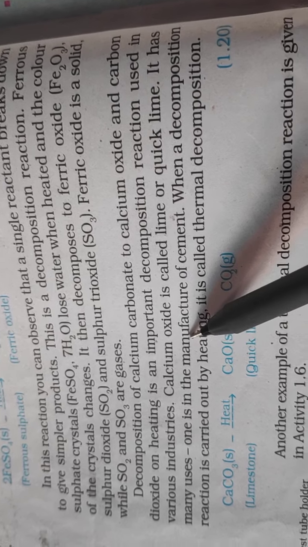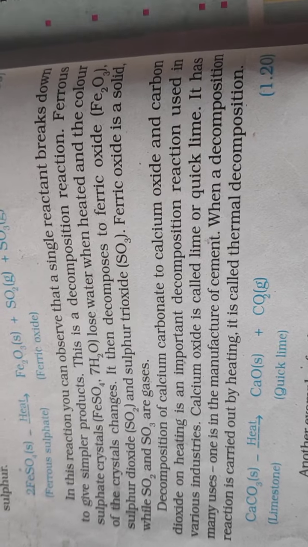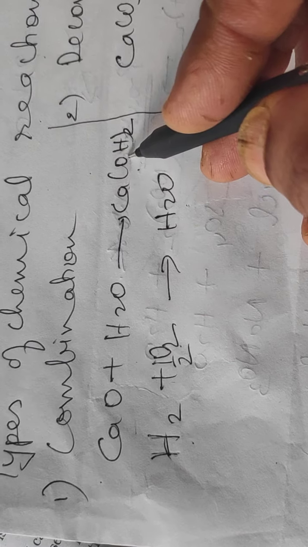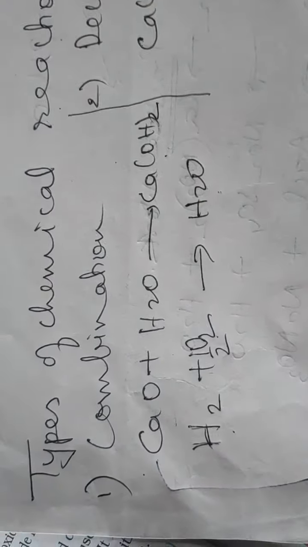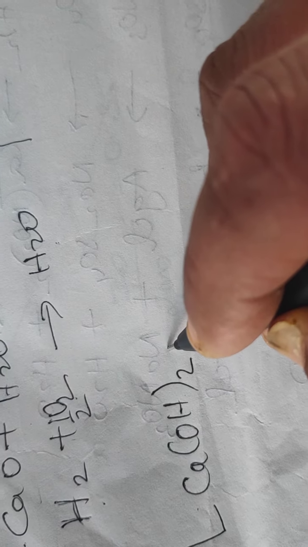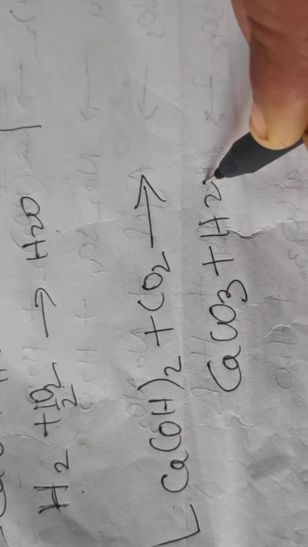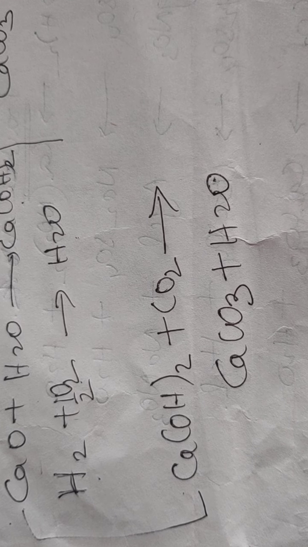Next, you are given the example of decomposition of calcium carbonate. If you take up the previous example which you have taken, see, calcium hydroxide, sorry. This calcium hydroxide is chuna no pani, isn't it? Slaked lime. When you apply it onto the wall, actually it combines with the carbon dioxide in the atmosphere and forms CaCO3. Got it? And water is evaporated. Did you understand?